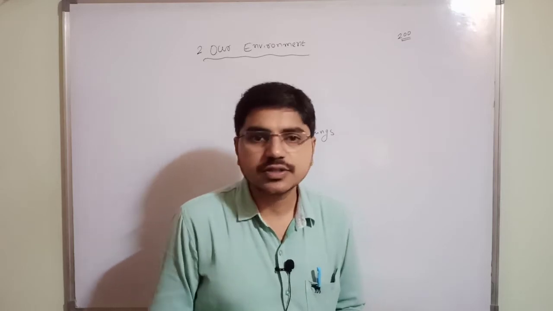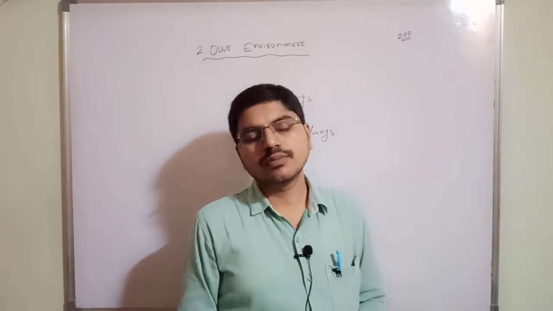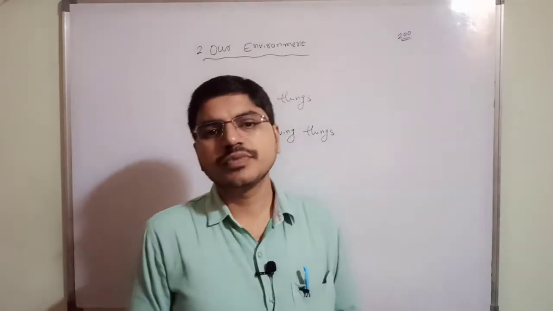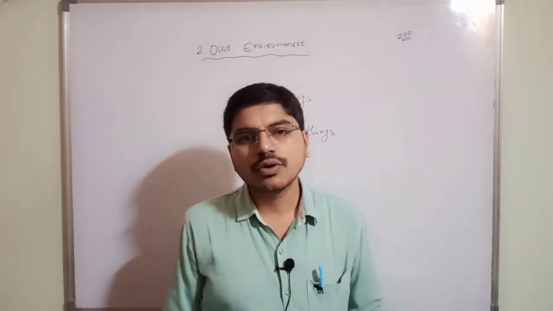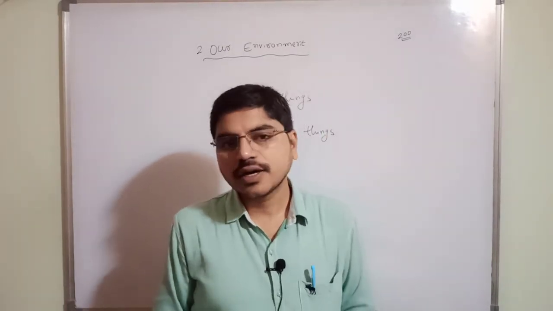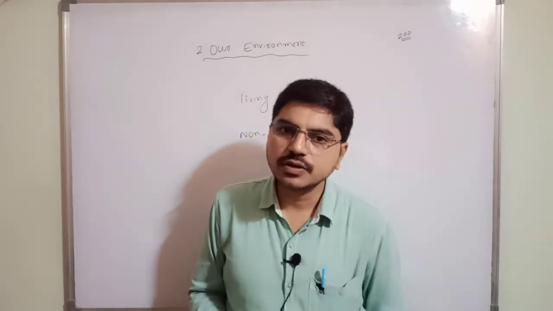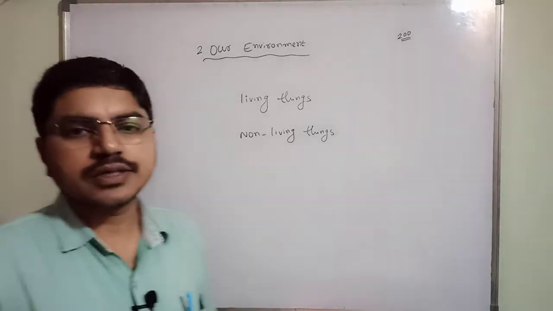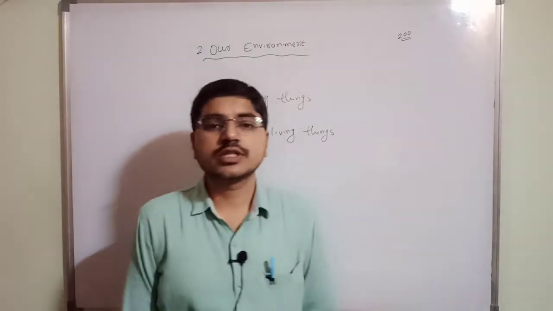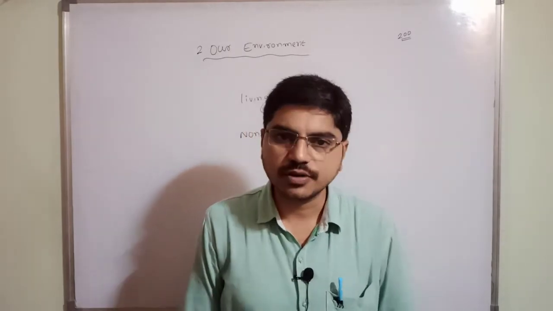But non-living things don't have any movement. Growing is also not possible. For example, a plant is there, children. Is the plant a living thing or a non-living thing? The plant is a living thing. How can we say the plant is a living thing? The plant will grow, or not? Yes or no? The plant is growing. So that's why we consider it a living thing, not a non-living thing. Clear now, all of you children?